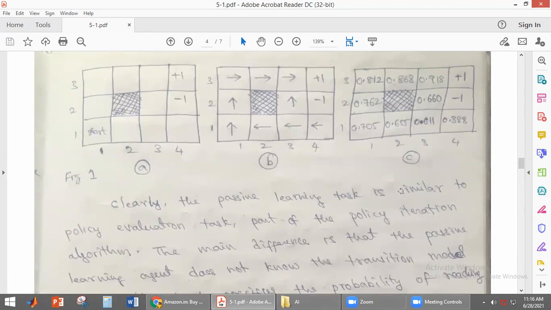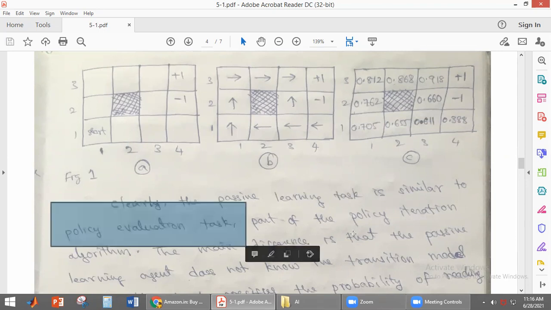The passive learning task is similar to the policy evaluation task in the policy iteration algorithm. We have already discussed what the policy iteration algorithm is. In the policy iteration algorithm, we have two steps, students. The first one is the policy evaluation step. The second one is the policy improvement step. First we evaluate the policy.